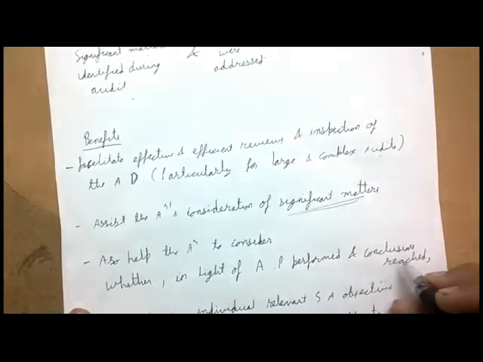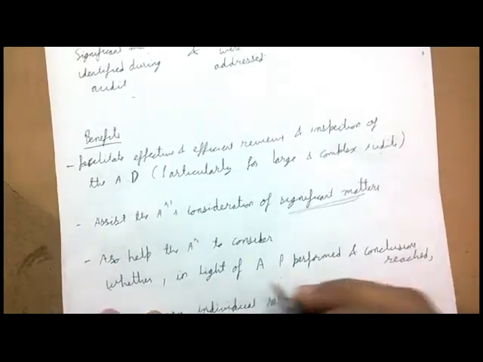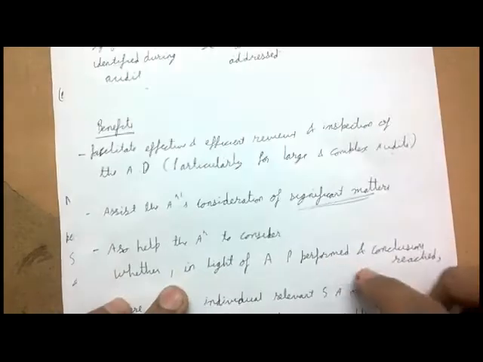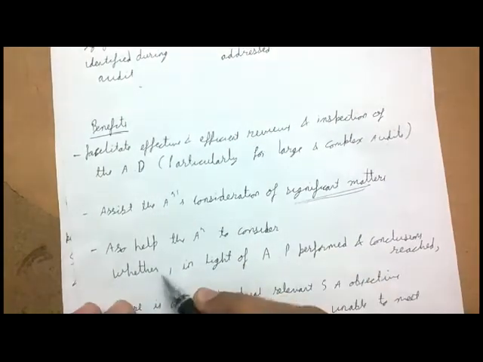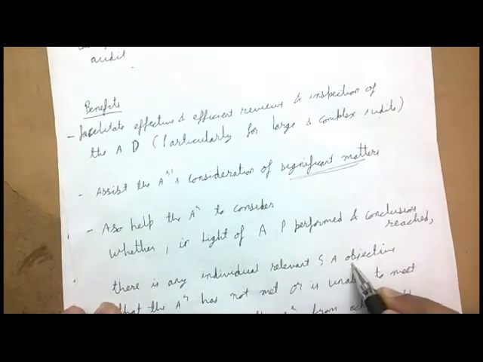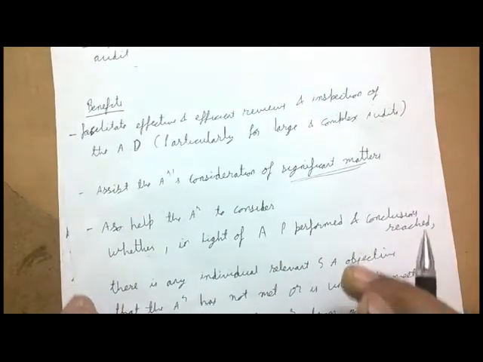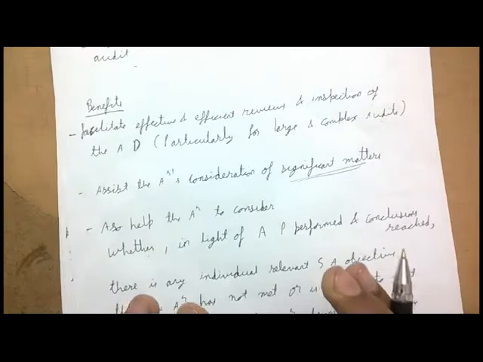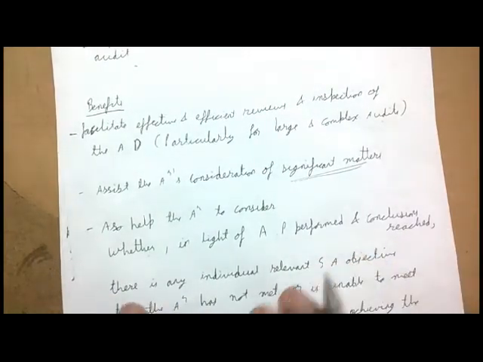See, it also helps the auditor to consider whether, in light of audit procedures performed and conclusions reached. So, for the time being, ignore this particular sentence. Also, it helps the auditor to consider whether there is any individual relevant standard on auditing objective. That is, we are not concerned about SA 230, except SA 230.